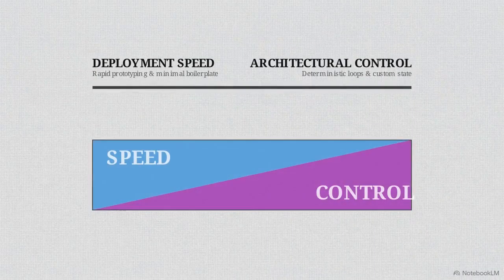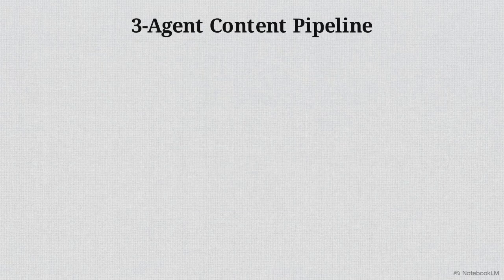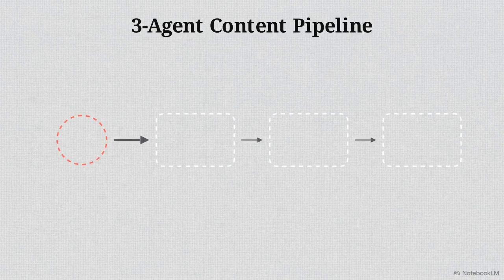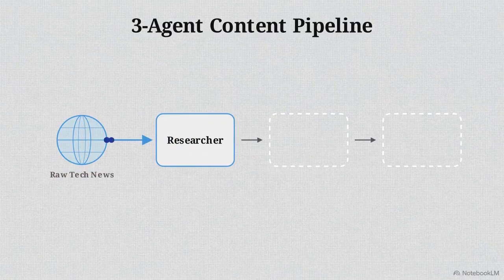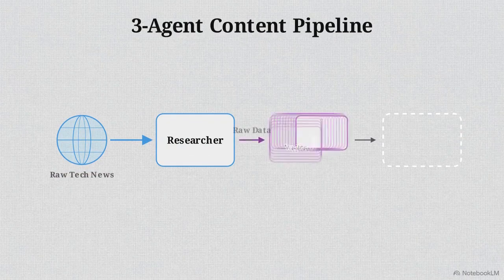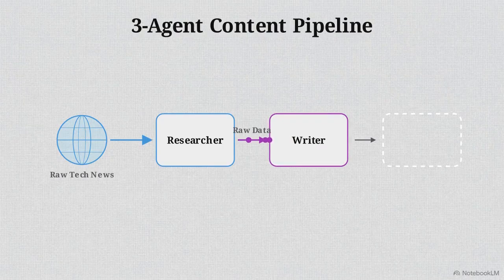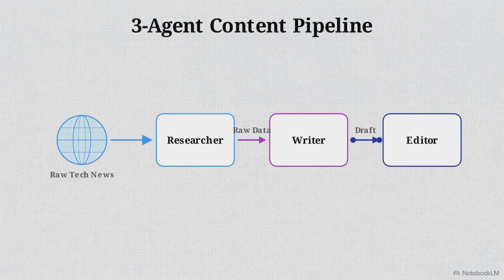Success ultimately depends on identifying the specific trade-off you are willing to make between rapid deployment speed and strict architectural control. To measure that trade-off, we are looking at this flowchart. We're going to evaluate how each framework builds the exact same 3-agent content pipeline. First, we need a researcher agent dedicated entirely to fetching raw tech news and data.